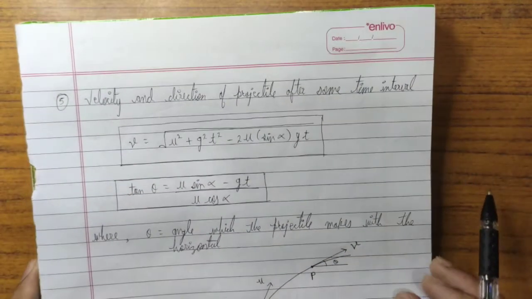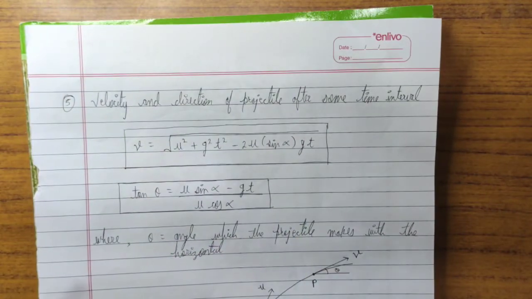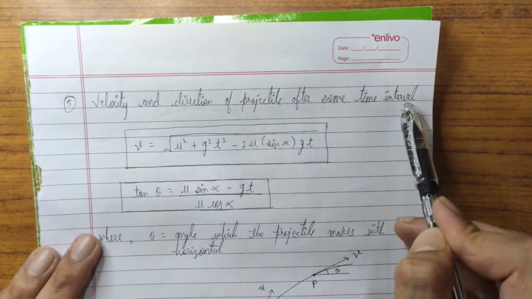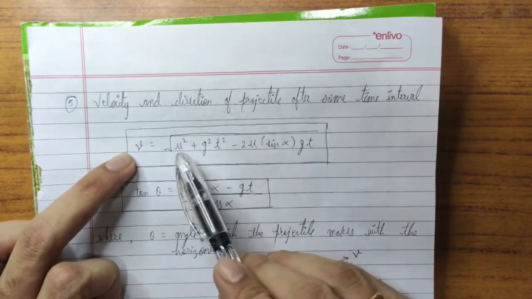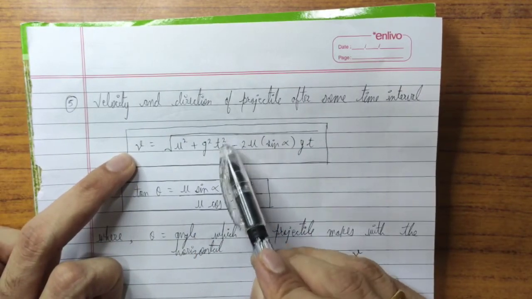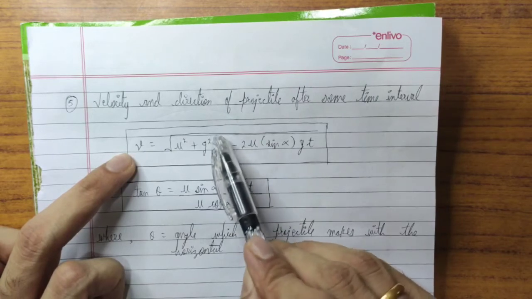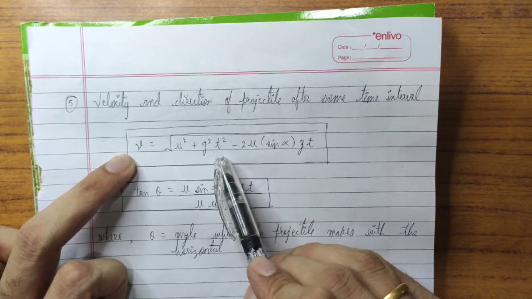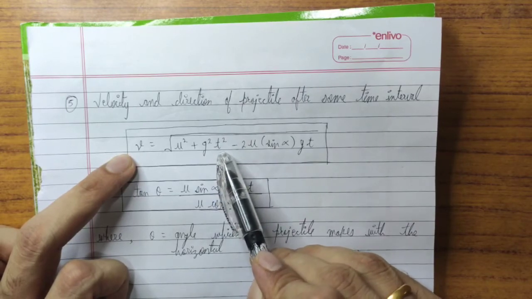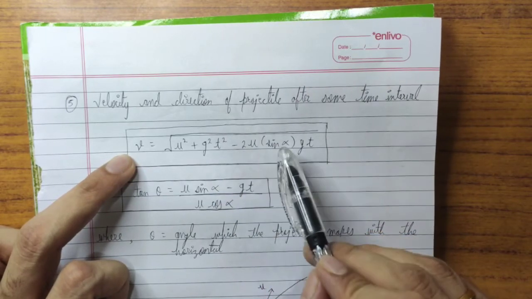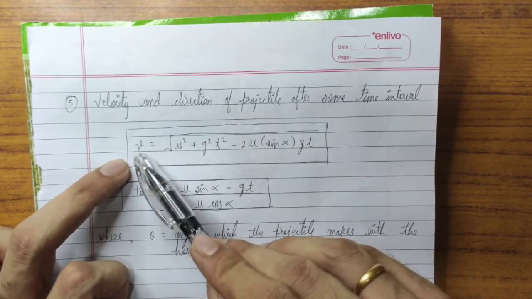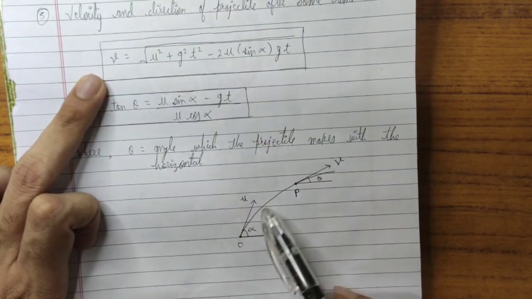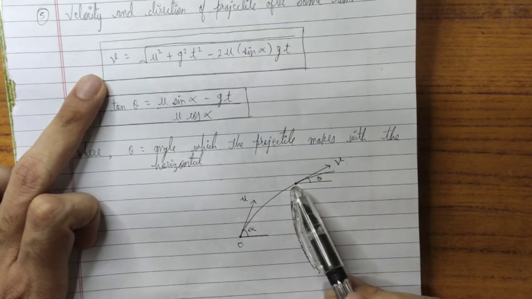It is represented by this particular formula. So the velocity of a projectile after some time interval: v is equal to the square root of u square plus g square into t square, minus 2u sin alpha into gt. Okay, so we have included the time period. In our example, we have considered 3 seconds, so the time will be 3 seconds. So this will be the velocity of that particular projectile after some time interval.